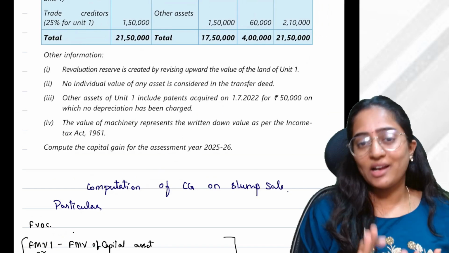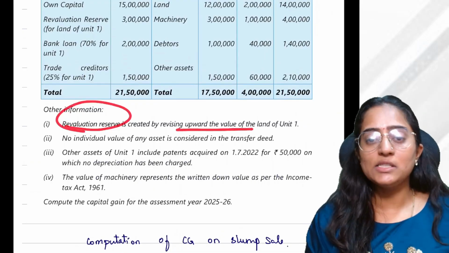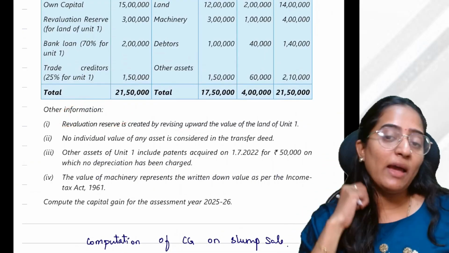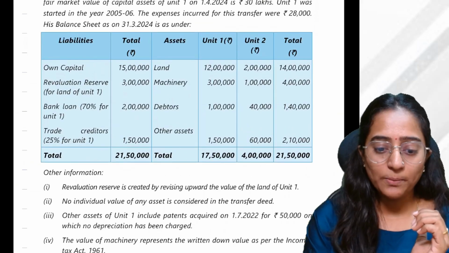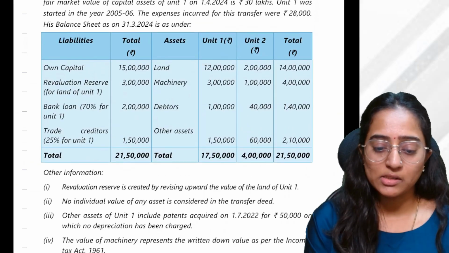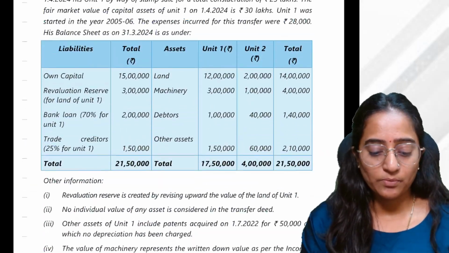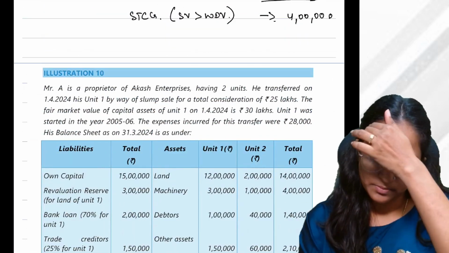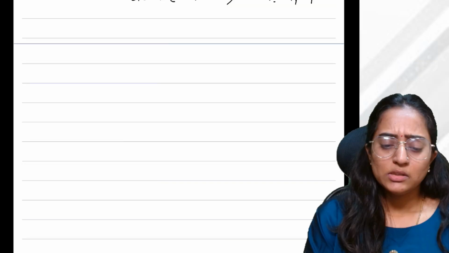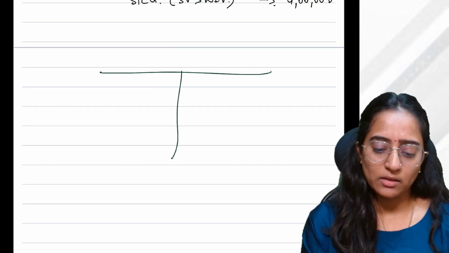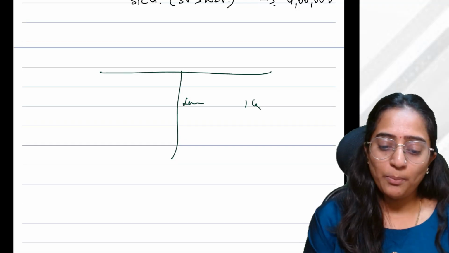Okay. See, people, try to understand the point over here. Whatever revaluation reserve has been created, understand one thing: revaluation reserve is not considered under your property. That is not considered under your land value. Why? How? Try to understand this with an example. Suppose you have bought some land worth 1 crore, some 10 years before. When you bought the land, what would have happened?